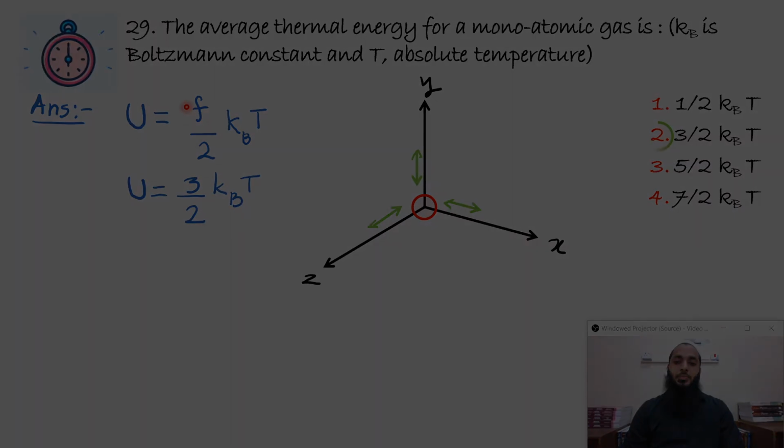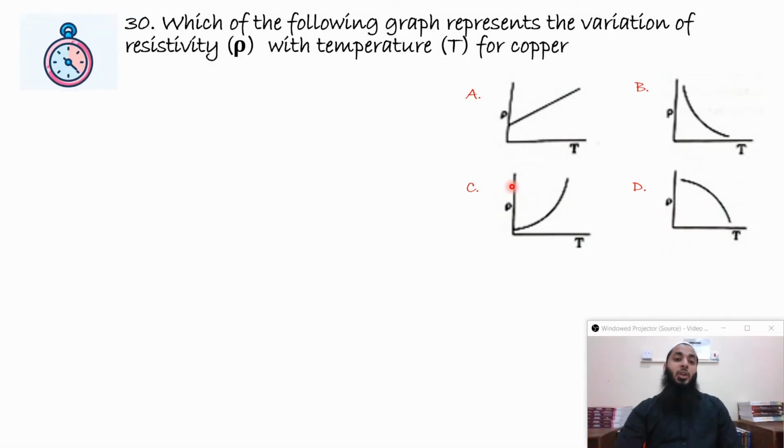kBT. Which of the following graph represents the variation of resistivity rho with temperature T for copper. We have already seen a question of this sort where we understood that the alpha value, which is the thermal coefficient of resistance for conductors, is positive. That means the graph should be sloping upward, or it should have a positive slope. So it can be either A or C. B and D are eliminated as it is sloping downwards.